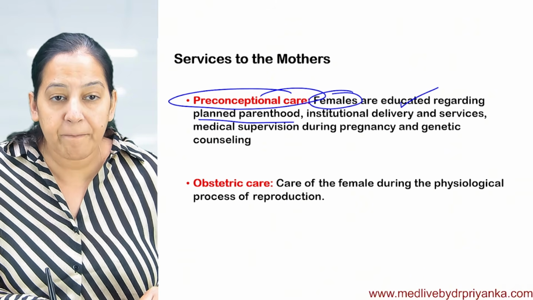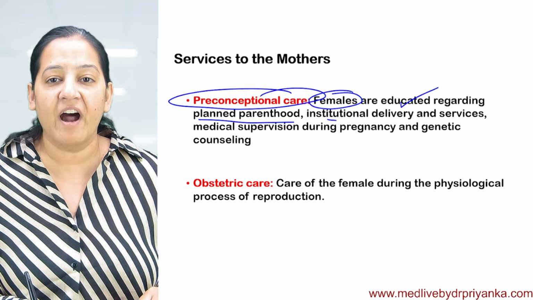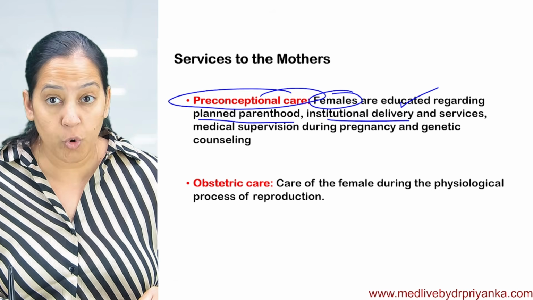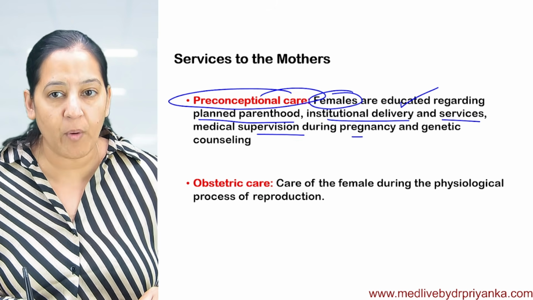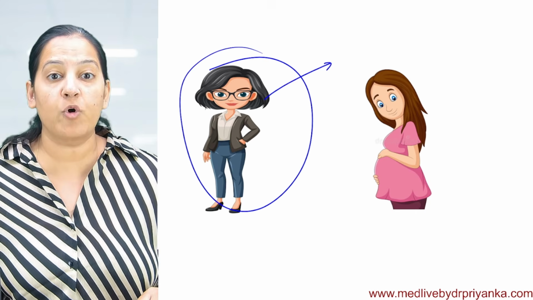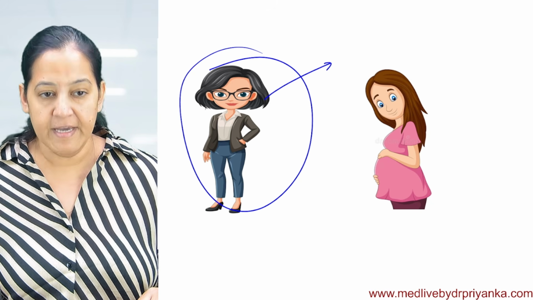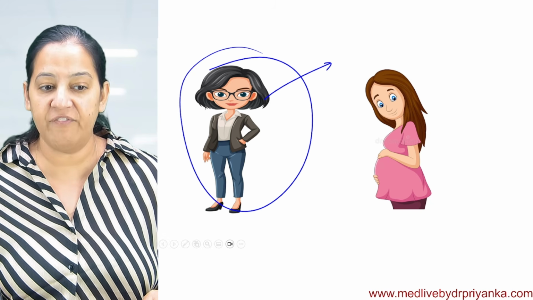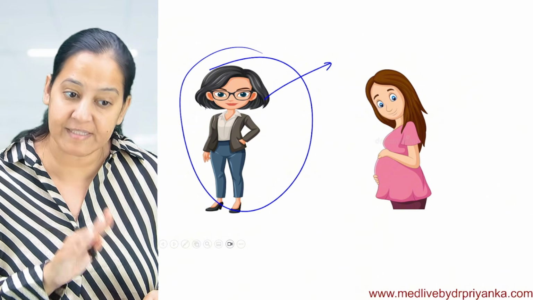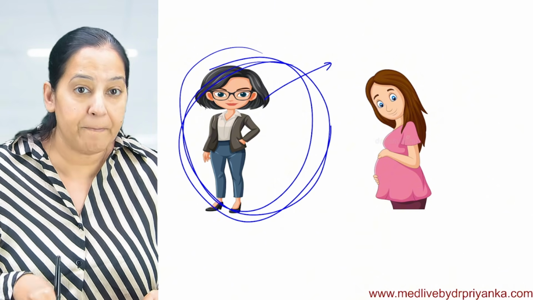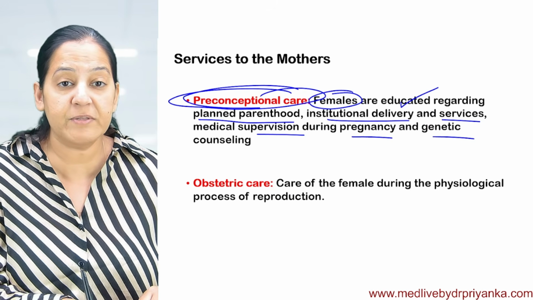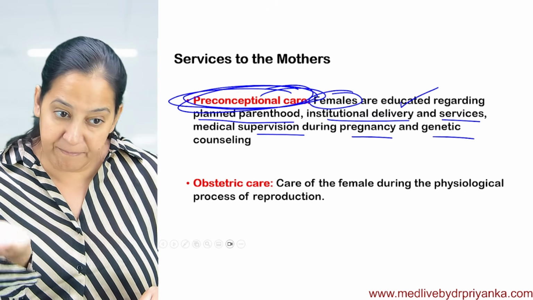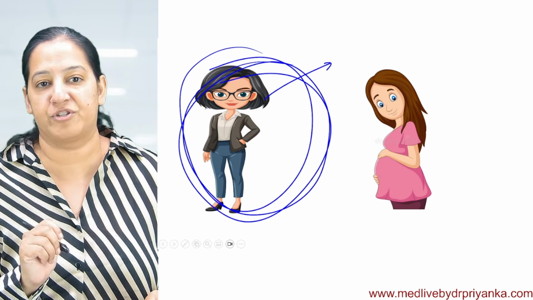Regarding planned parenthood, family planning, regarding institutional deliveries, not home deliveries, and regarding the services and medical supervision we provide during pregnancy, and genetic counseling should be done before the pregnancy. So all this education we will provide before conception, before this lady becomes pregnant. So we are providing this service to the females who are not pregnant, before their pregnancy. That is preconceptional services.